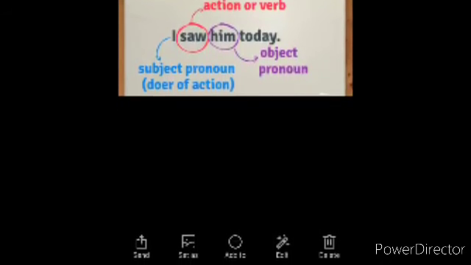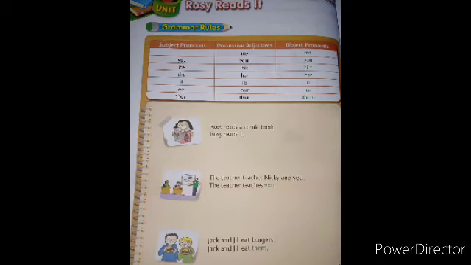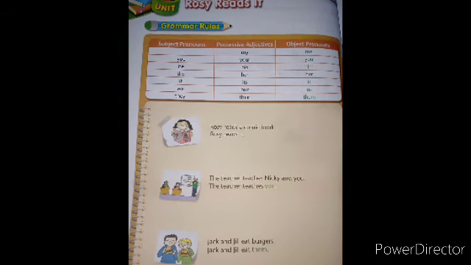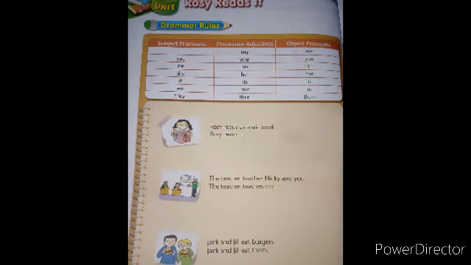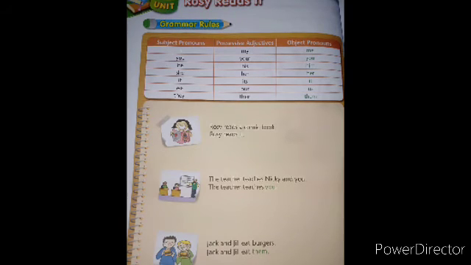Okay. Now we will see in the book. See, the subject pronouns you can see: I, you, he, she, it, we, they. We is plural form. They is also plural form. You we use for singular or plural. Now the possessive adjectives: my, your, his, her, its, our, their. As we read in our previous chapter, these are possessive adjectives. Now we'll come to the point, object pronoun.